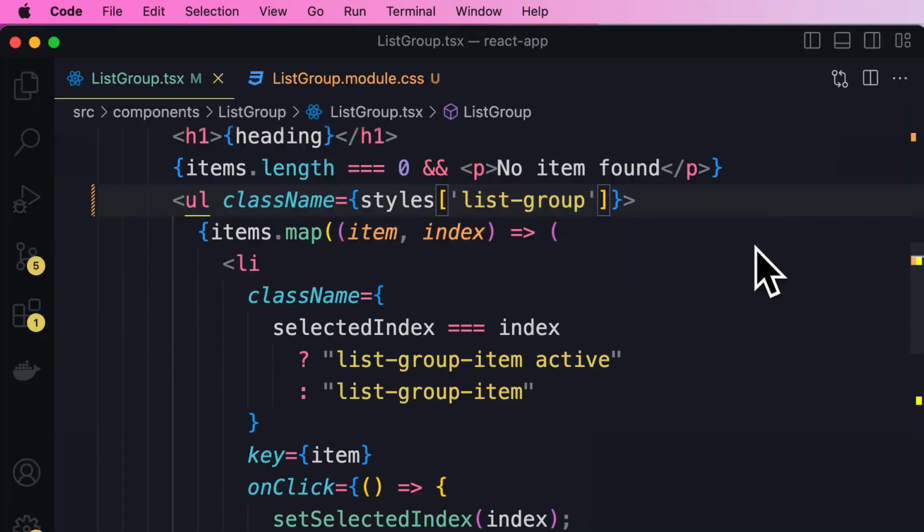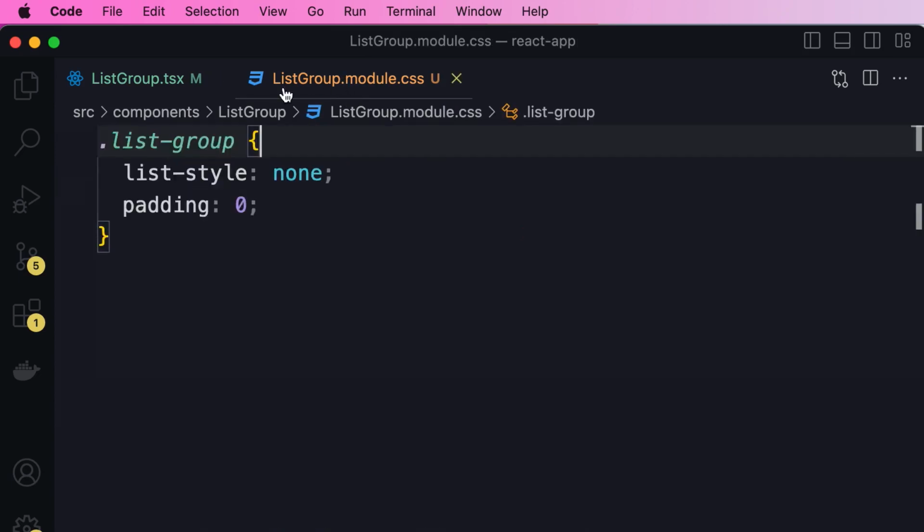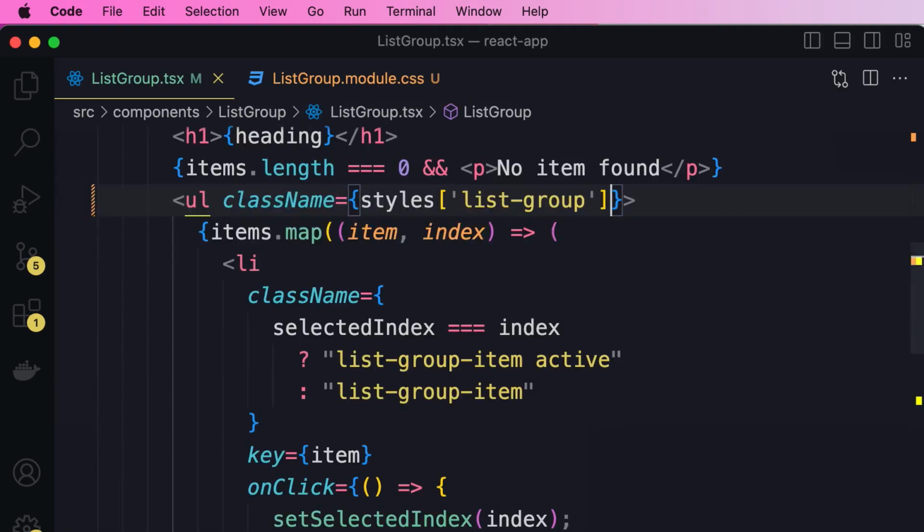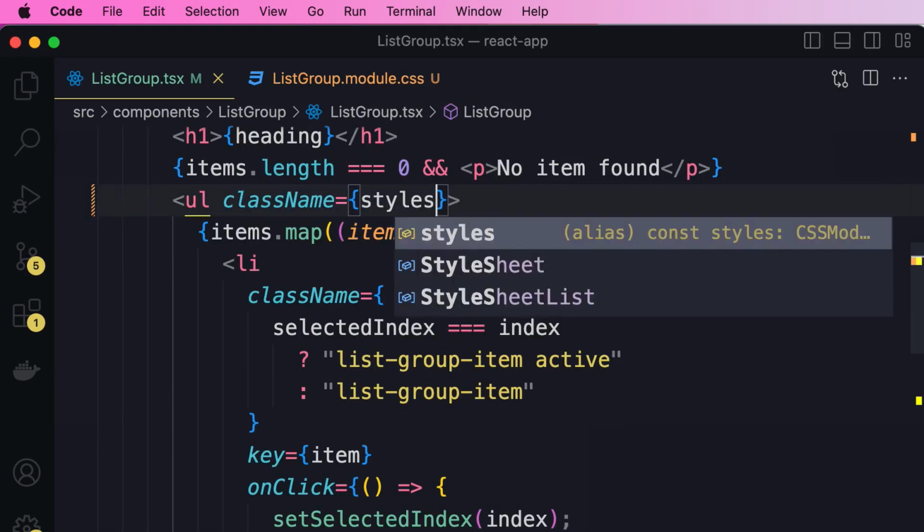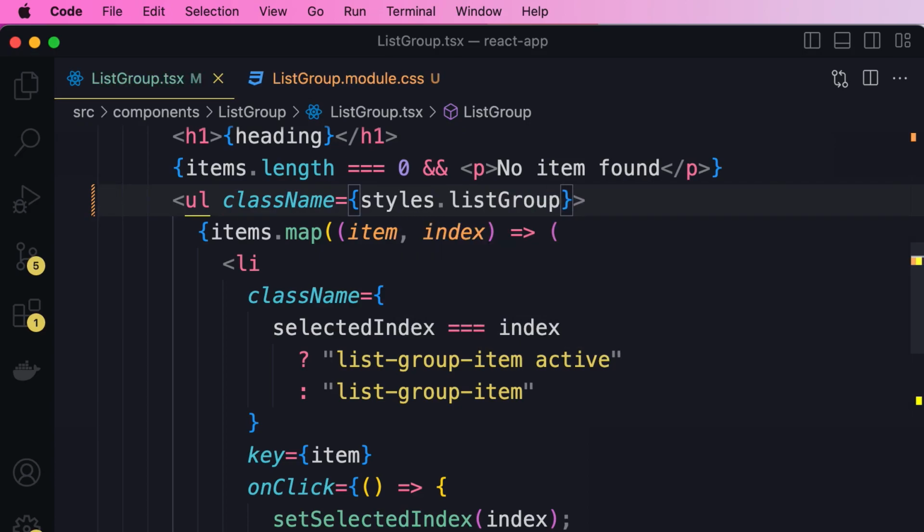Now, this syntax when working with CSS modules is a little bit ugly. So quite often when using CSS modules, we prefer to use the camel notation. So instead of using hyphens here, we use the camel notation. So the first word is in lowercase, but for every word after, we should capitalize the first letter. With that, we can access this property just like a regular JavaScript object.